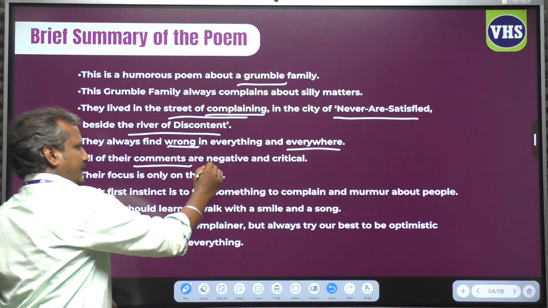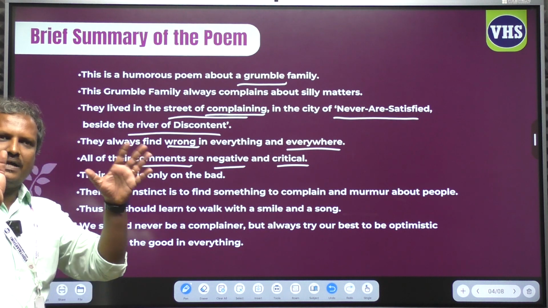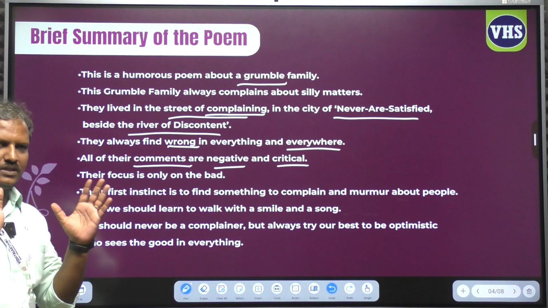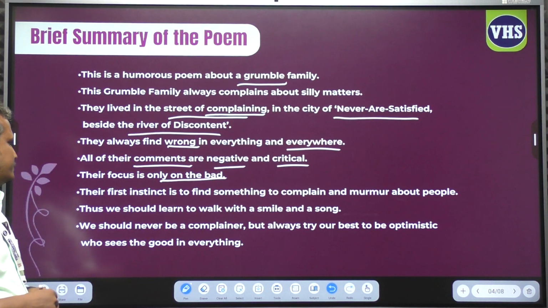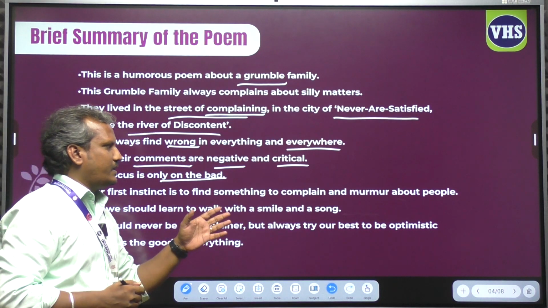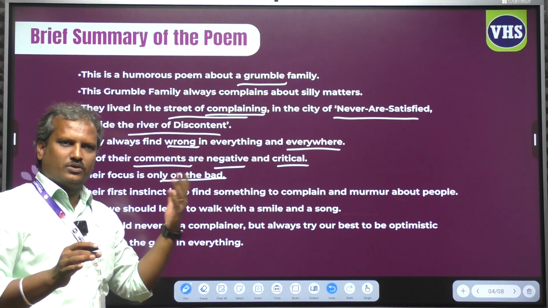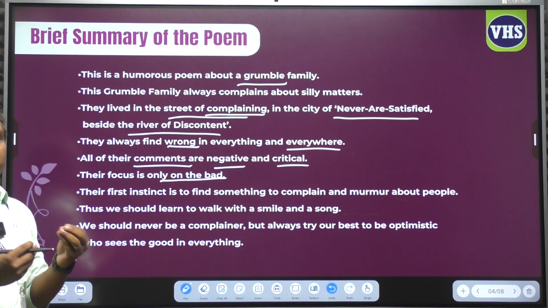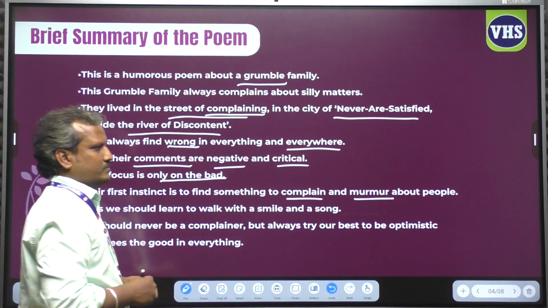Their comments are negative and critical. Their focus is only on the bad things, in a bad manner. They won't focus on the good things. Their first instinct is to find something to complain and murmur about the people. They won't find anything good about the people. They only find something to complain and murmur about.